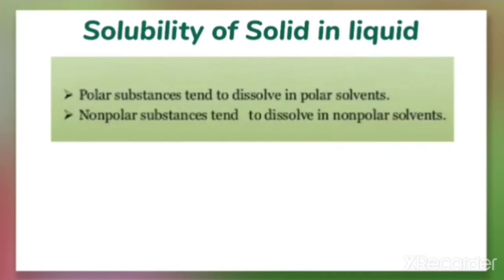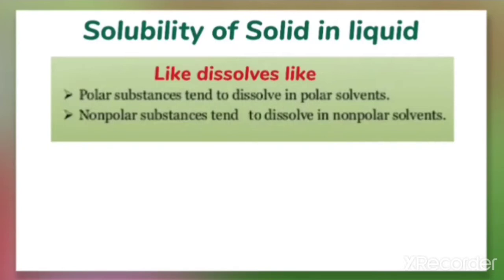Polar substances get dissolved in polar solvents. That is, the solutes are polar in nature and the solvents are polar in nature. At that time, the solute gets dissolved in the solvent. And non-polar substances get dissolved in non-polar solvents. From this we can say that polar dissolves in polar, and non-polar dissolves in non-polar. That means we can use the statement "like dissolves like", as we have already discussed this concept.